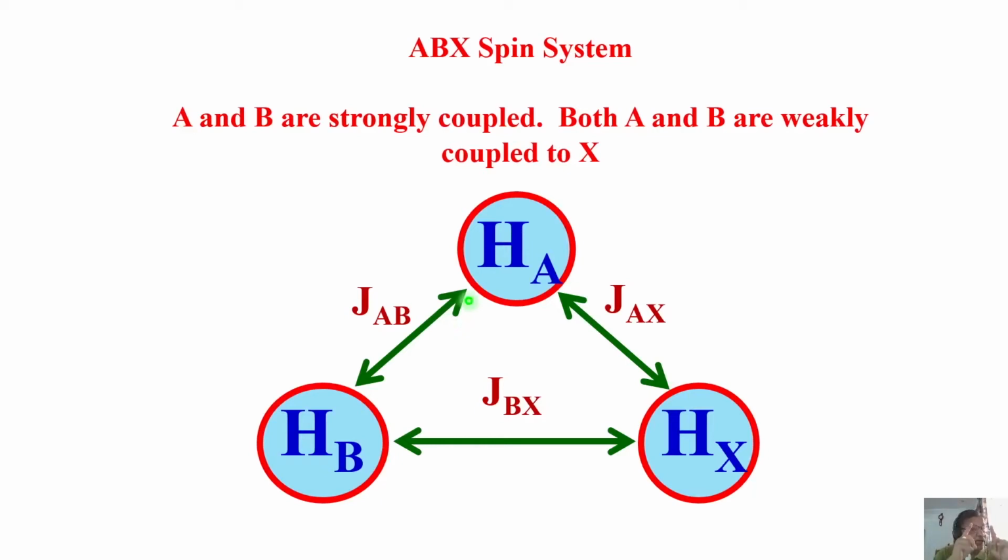We already know how to analyze AB, a two strongly coupled spin system. We got four lines, two central lines of higher intensity and outer lines of weaker intensity. We have already analyzed how to get J coupling, chemical shift difference, everything. Now, exactly a similar situation will come for AB here, but individually, both of them are coupled to X.